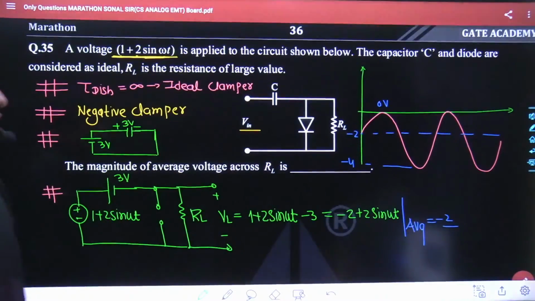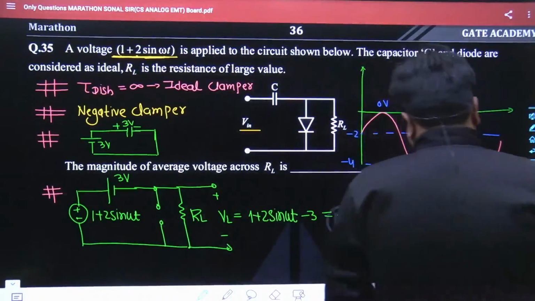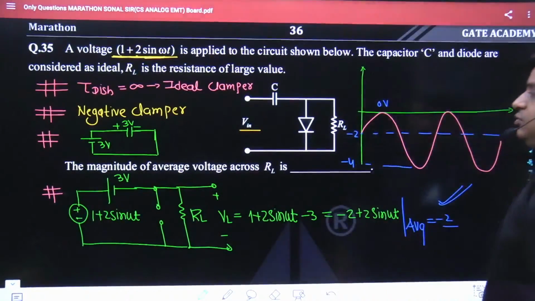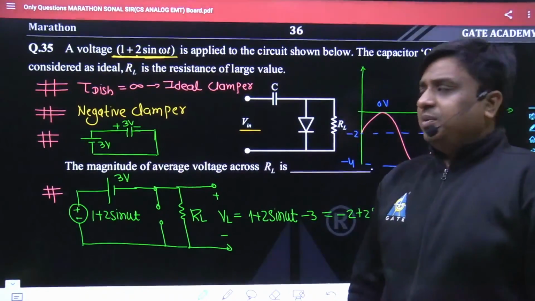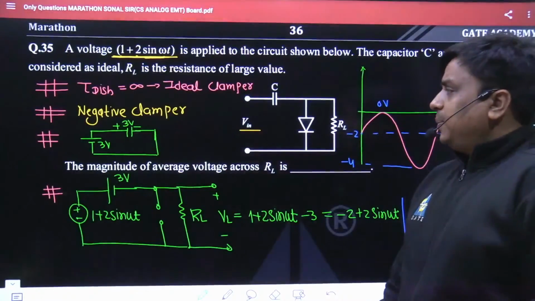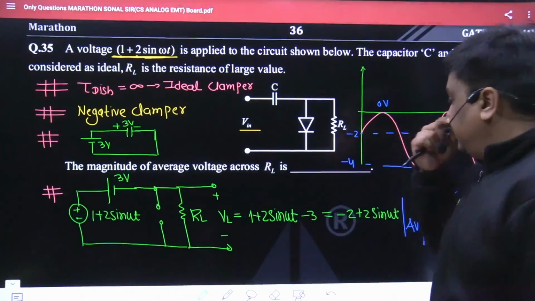Good morning, dear. So the best answer for this given question is -2. Is that part clear to all of us? The student who has gone through the clamper circuit must have connected this problem well. Yes. So the answer is -2.